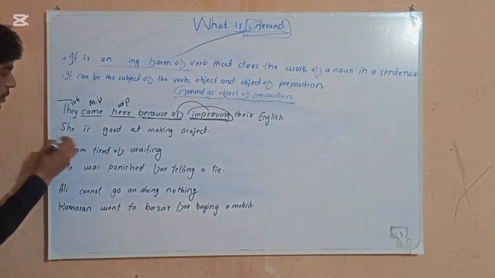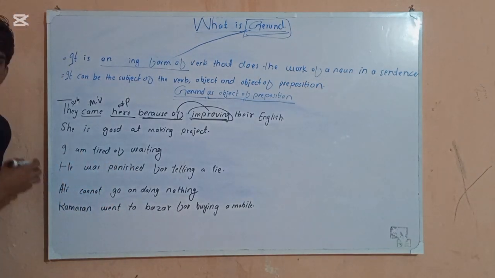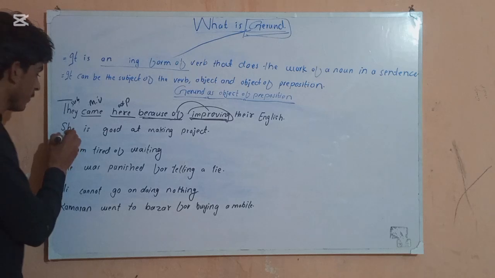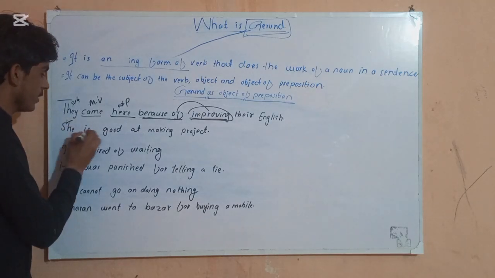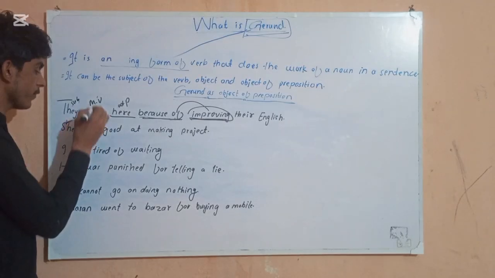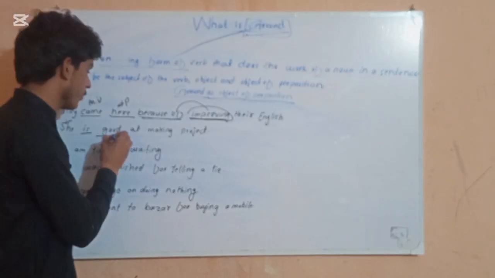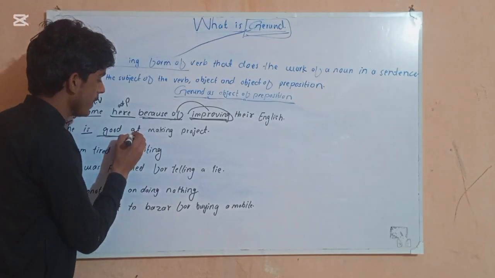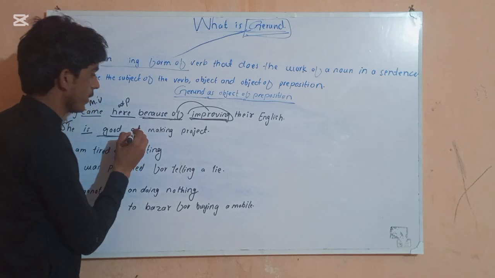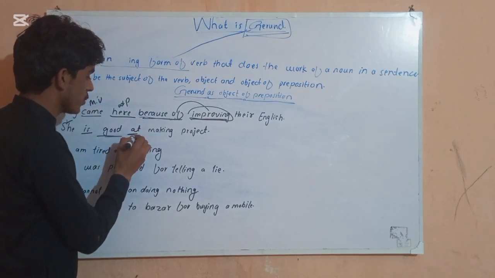Next, she is good at making project. This is our subject, this is our verb, this is our adjective, and at is our preposition.